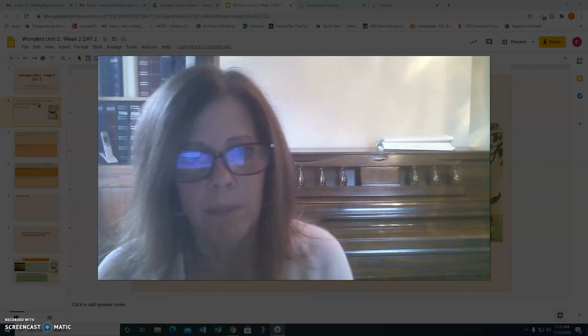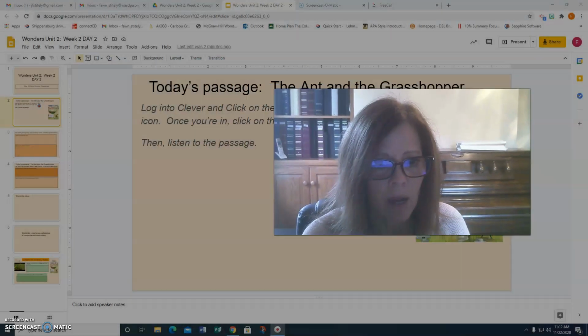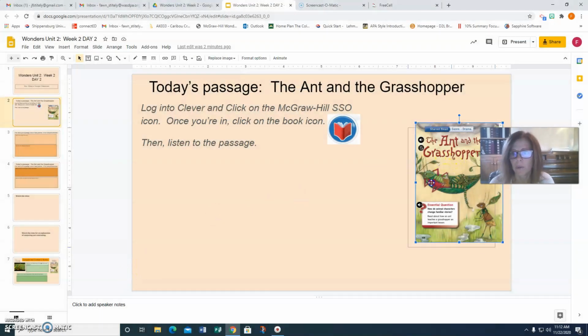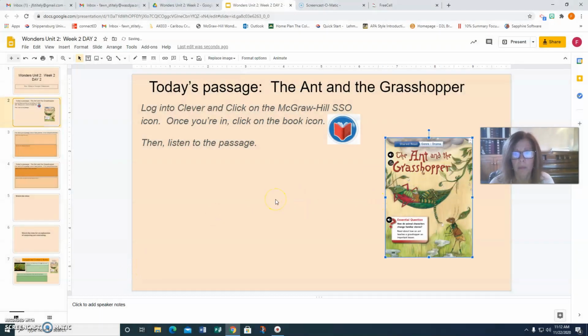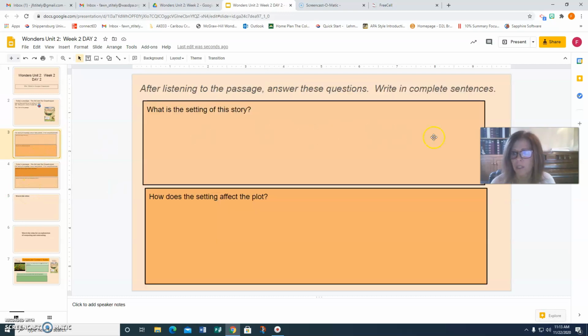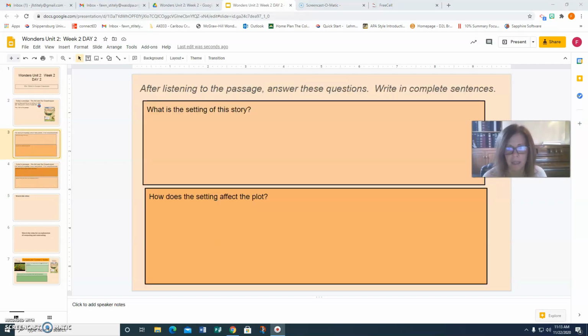Today you're going to be reading the passage, The Ant and the Grasshopper. And when you go into McGraw-Hill SSO, you're going to click on the book icon. It's going to look like this. And then you're going to look for this passage. It is a drama. And after you read it, you're going to answer a few questions. So you can access this by simply clicking to the next slide.